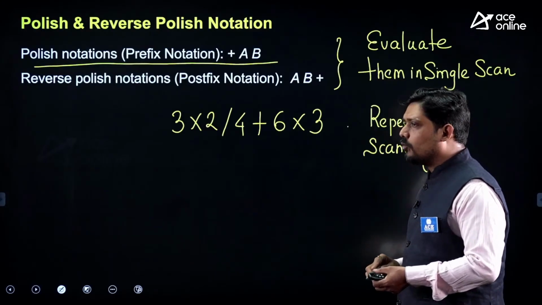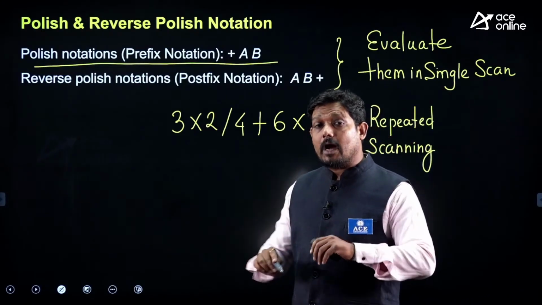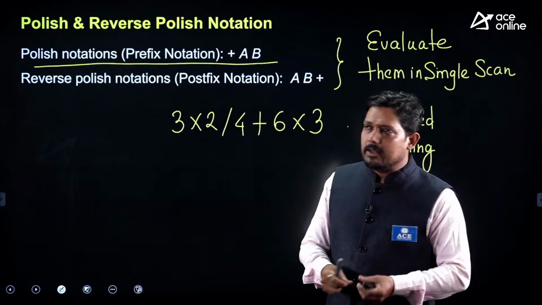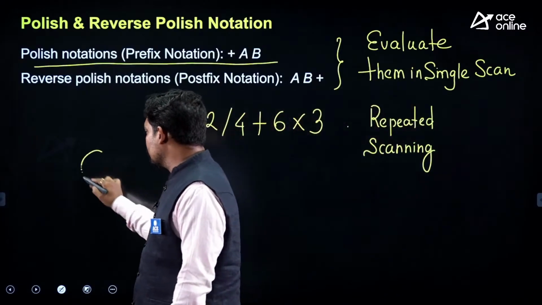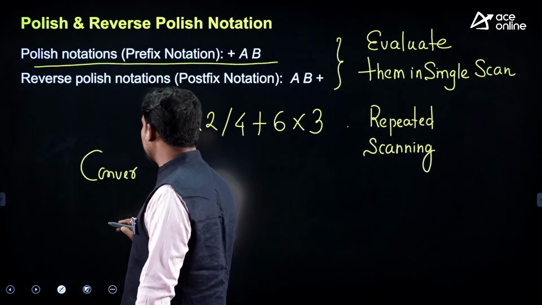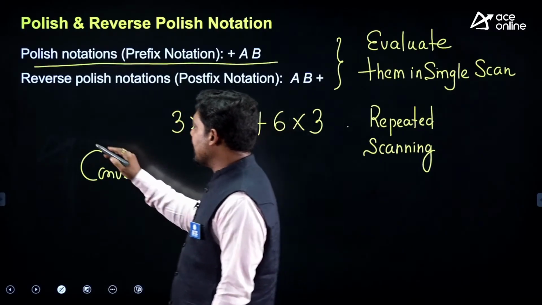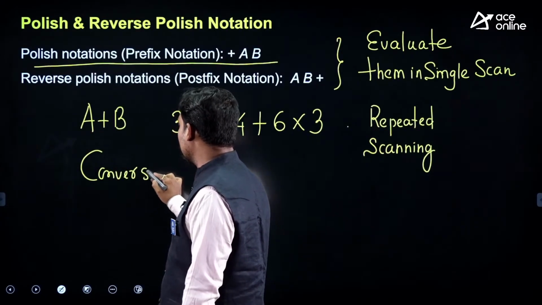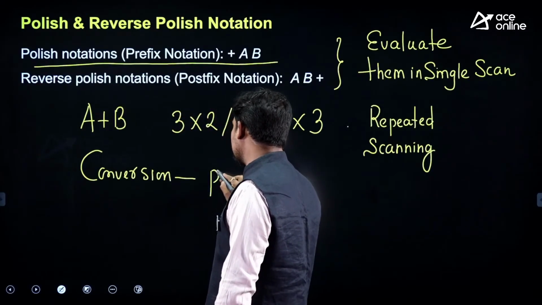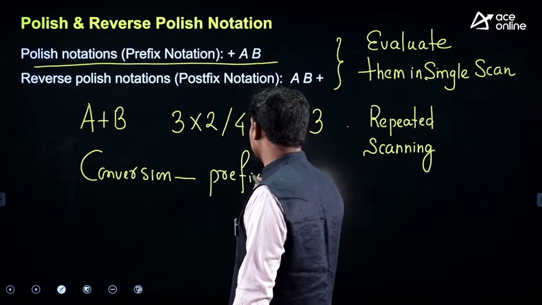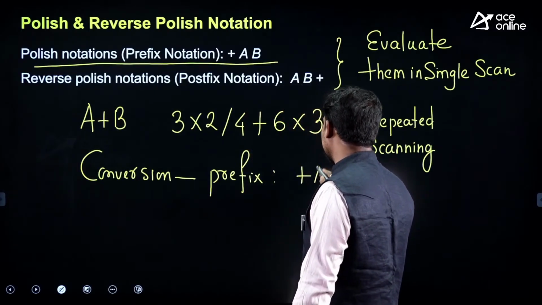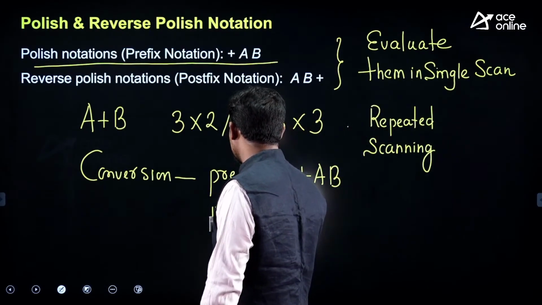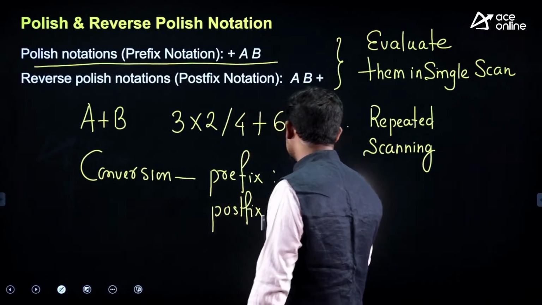But the question is, two questions: how to evaluate and how to convert it. Both questions are there. So this conversion of infix, that means A plus B, to prefix: A plus B will become the prefix or Polish notation, plus AB, and postfix is AB plus.